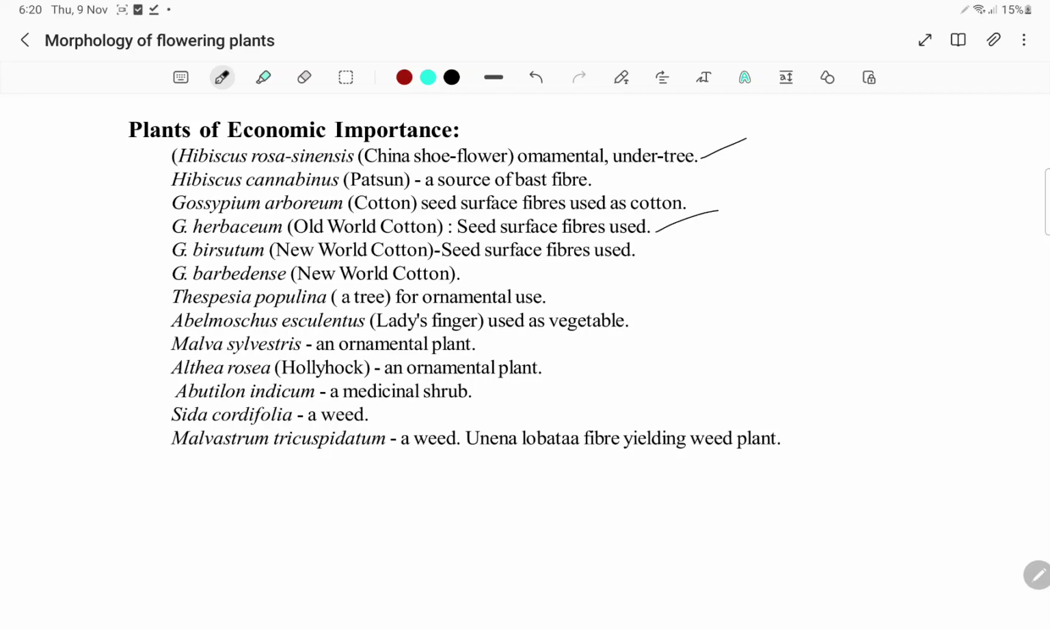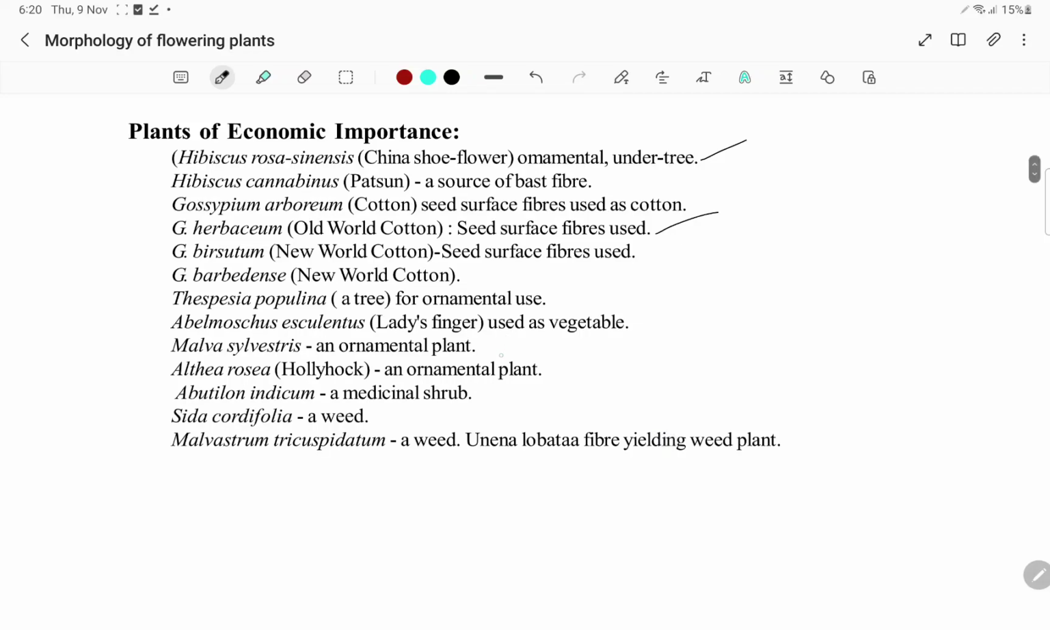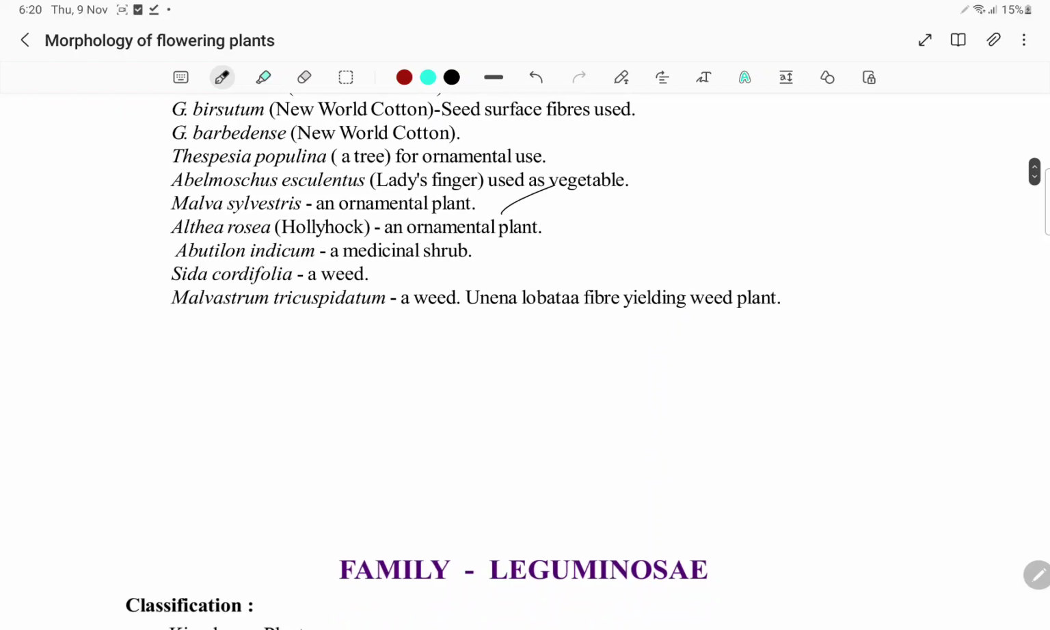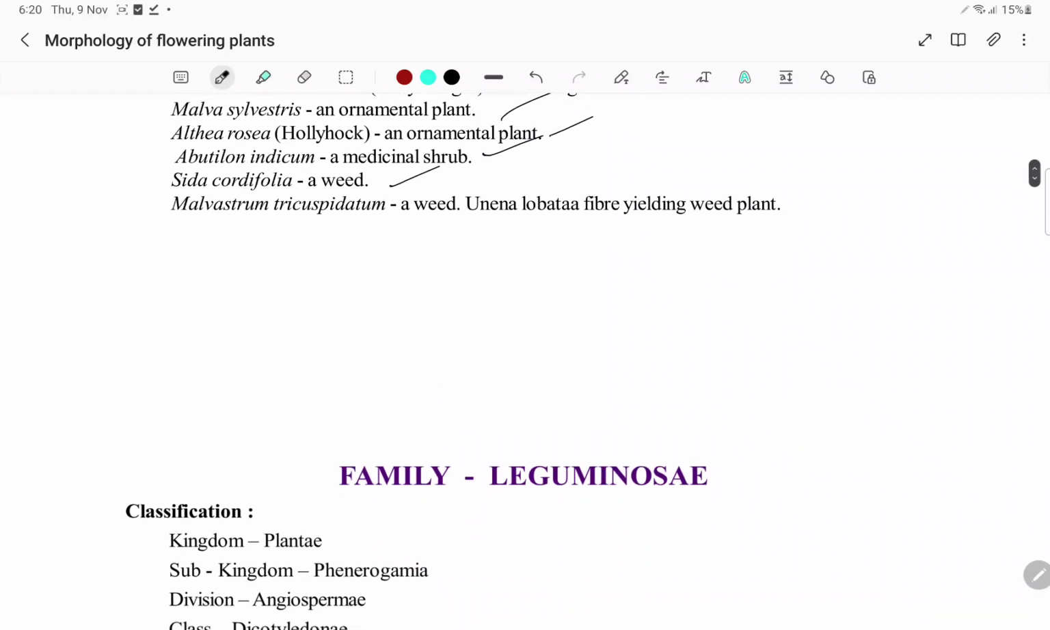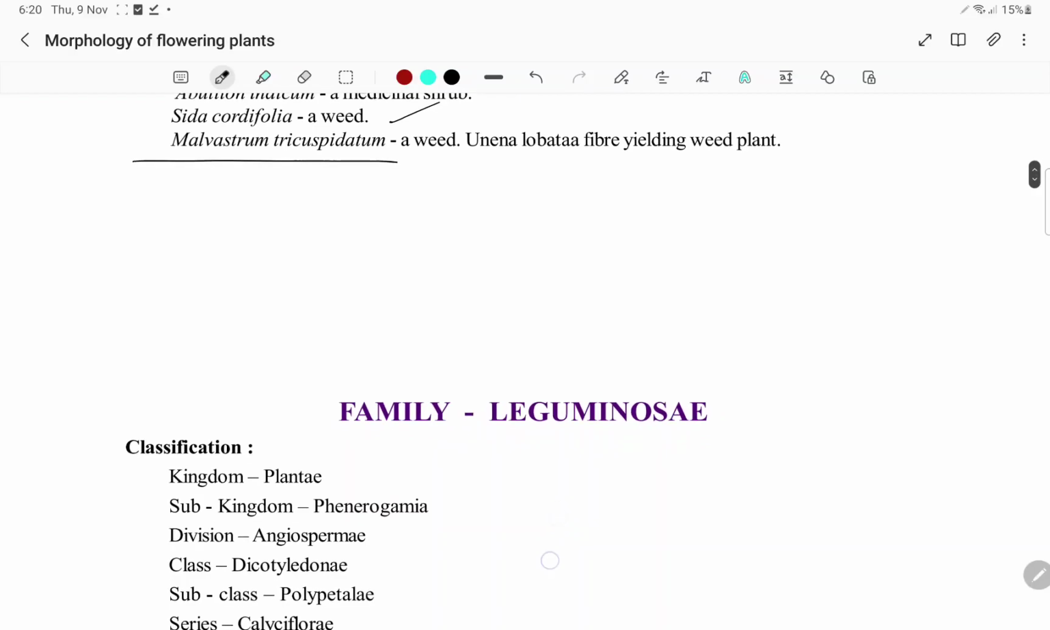Thespesia populnea, a tree for ornamental use. Abelmoschus esculentus, lady's finger, used as a vegetable. Malva sylvestris, an ornamental plant. Althaea rosea, hollyhock, an ornamental plant again. Abutilon indicum, a medicinal shrub. Sida cordifolia, a weed. Malvastrum tricuspidatum, a weed. Urena lobata, a fiber yielding weed plant. So these are some of the examples.